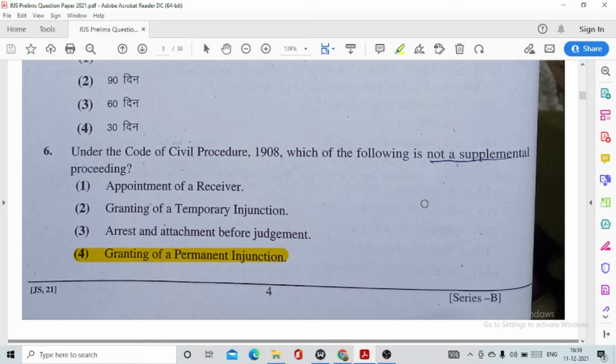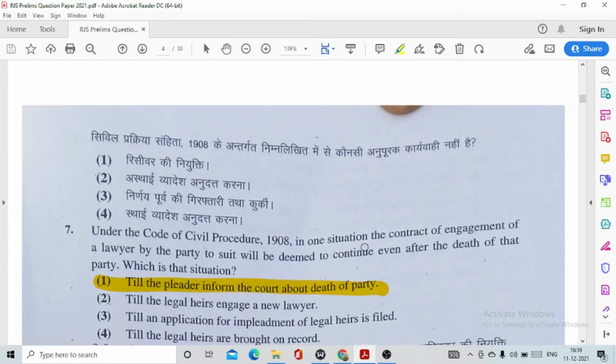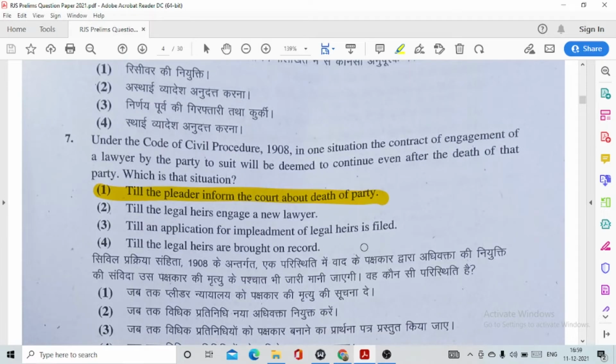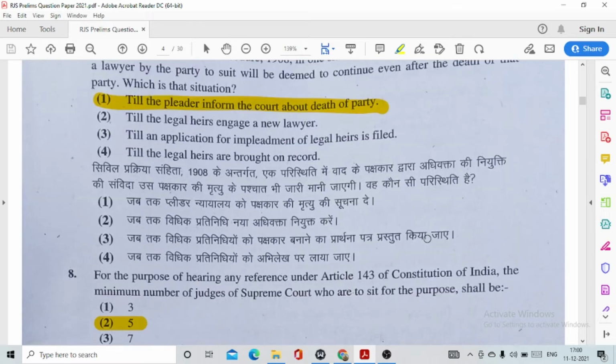Question number 6, under the Code of Civil Procedure 1908, which of the following is not a supplemental proceeding? It is option number 4, granting of a permanent injunction; supplemental proceedings are given under section 94 of CPC. Question number 7, under the CPC, in one situation, the contract of engagement of a lawyer by the party to a suit will be deemed to continue even after the death of that party. Which is that situation? This is option number 1, till the pleader informs the court about the death of the party.